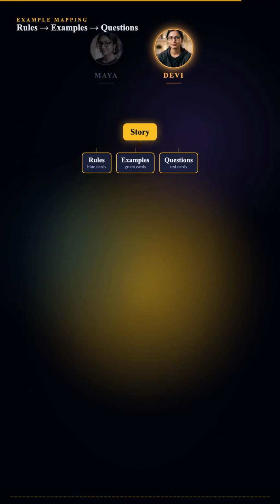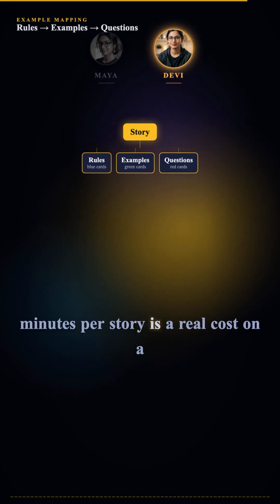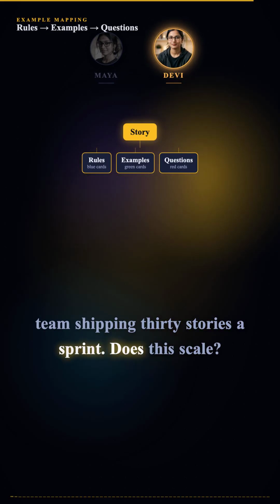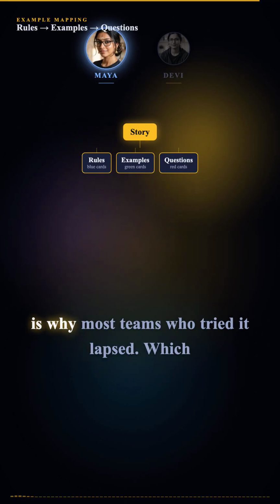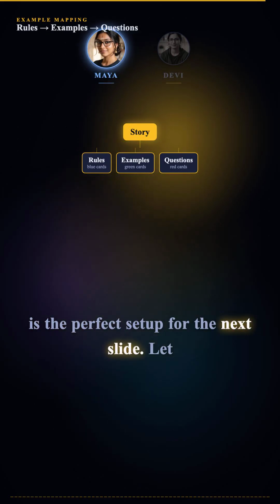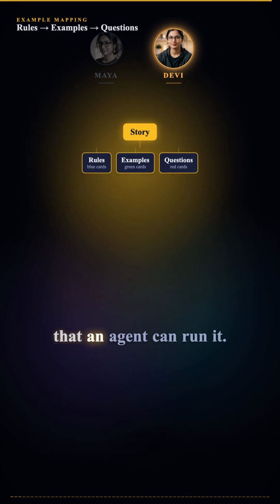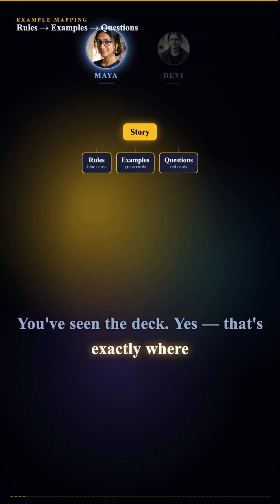One pushback. Getting 4 people in a room for 25 minutes per story is a real cost on a team shipping 30 stories a sprint. Does this scale? Honestly, it never fully did. That scheduling cost is why most teams who tried it lapsed, which is the perfect setup for the next slide. Let me guess. The workshop has such a regular shape that an agent can run it. You've seen the deck. Yes, that's exactly where we're going.